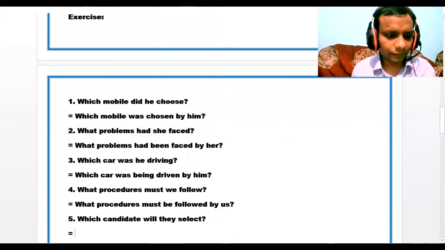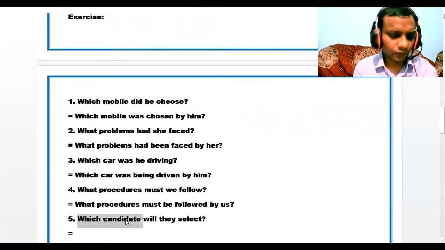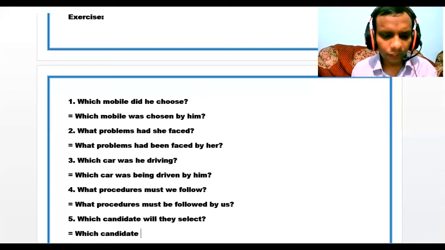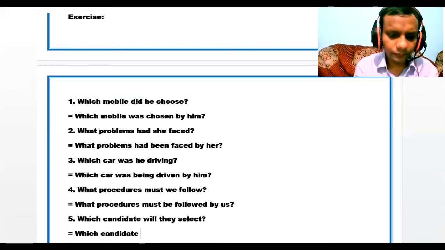In number 5, we can see that we have which candidate. So we have to write which candidate, and then we have got will. Will is also a modal verb, so it will be will be. Then select, it will be selected.